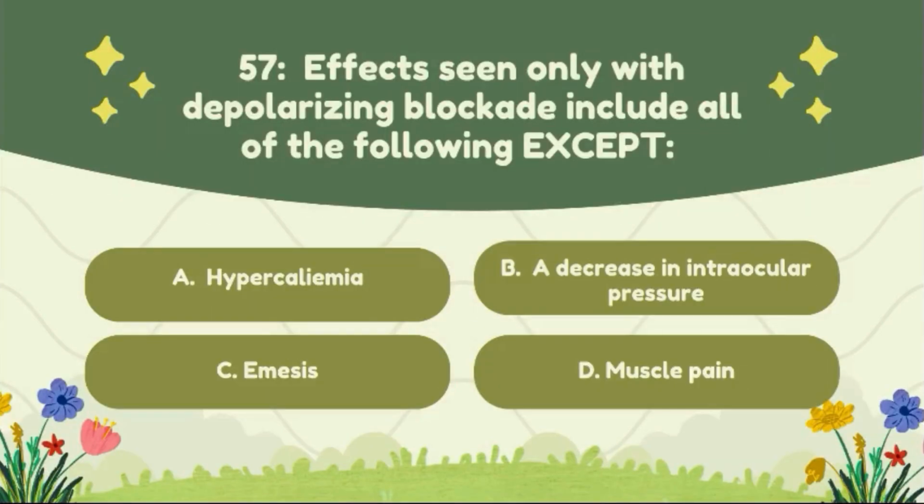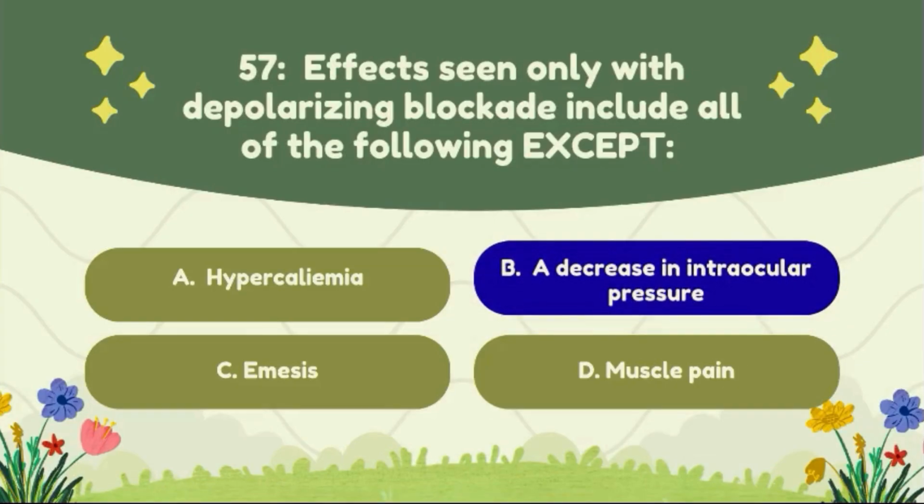Question number 57. Effects seen only in depolarizing blockade include all of the following except: option A, hypercalcemia; option B, decrease in intraocular pressure; option C, myalgias; option D, muscular pain. The correct answer to this question is option B, a decrease in intraocular pressure.